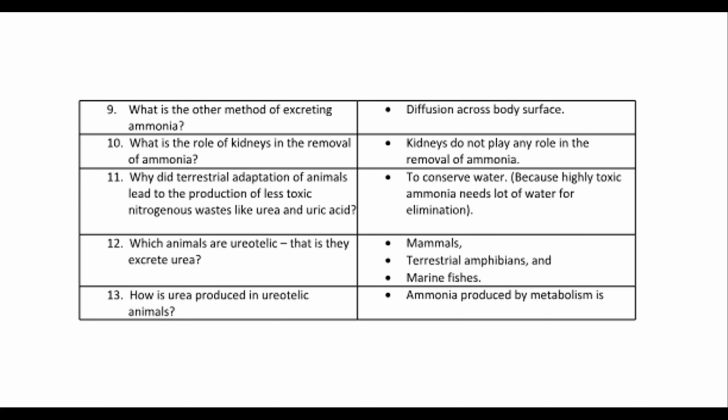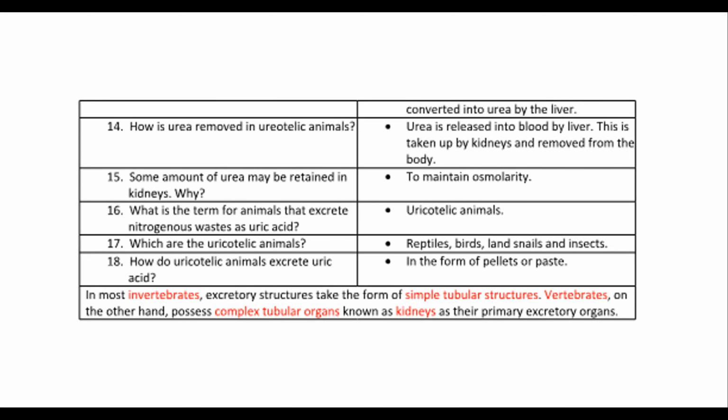12. Which animals are ureotelic? That is, they excrete urea. Mammals, terrestrial amphibians, and marine fishes. 13. How is urea produced in ureotelic animals? Ammonia produced by metabolism is converted into urea by the liver.